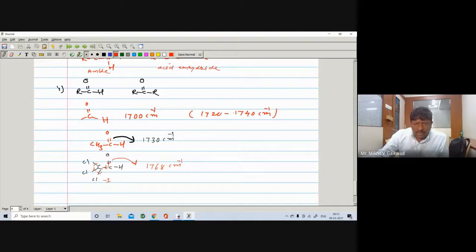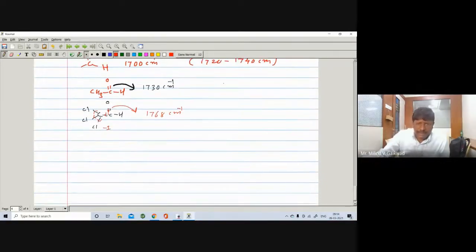So for acetaldehyde you can write 1710, and for chloral or trichloroacetaldehyde you can write 1730, meaning chloral will appear higher than acetaldehyde. Remember the value near 1700 where you have a C=O stretching vibrational frequency. And if there is an electronegative element which exhibits a minus I effect, then the vibrational frequency increases. Why?